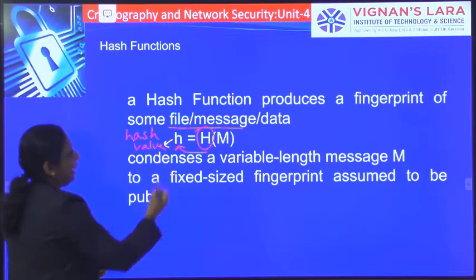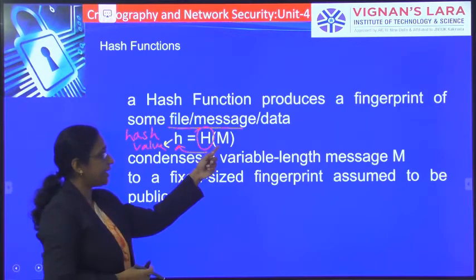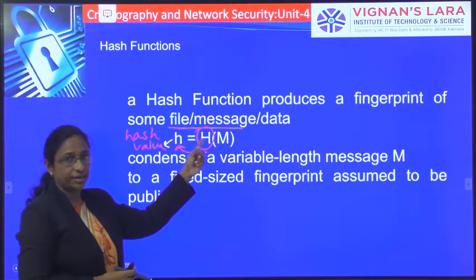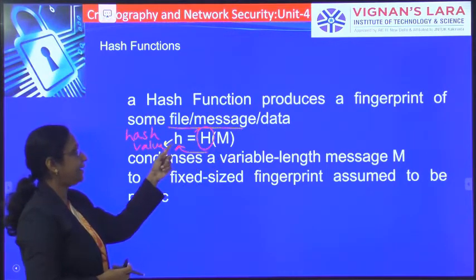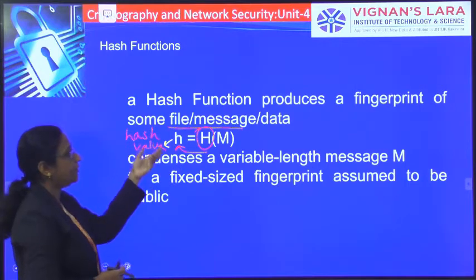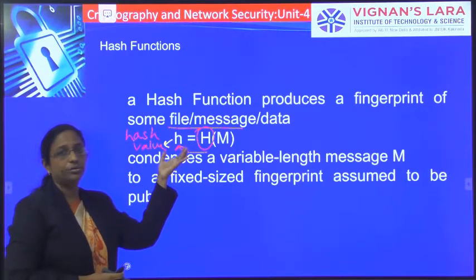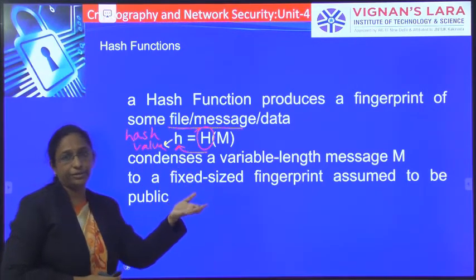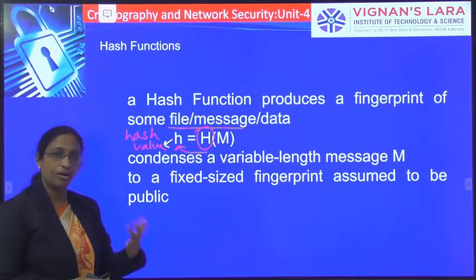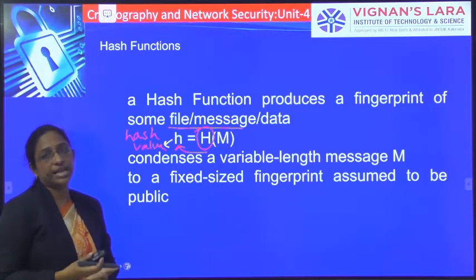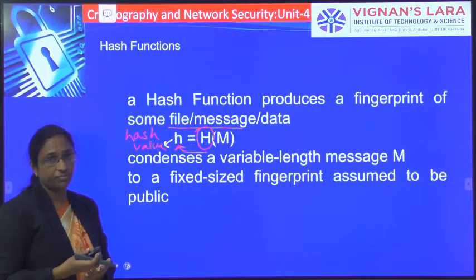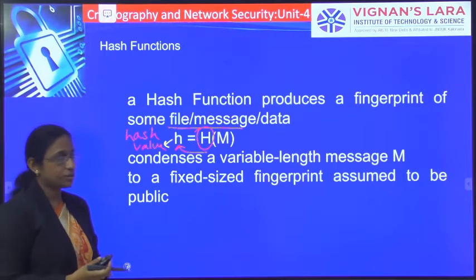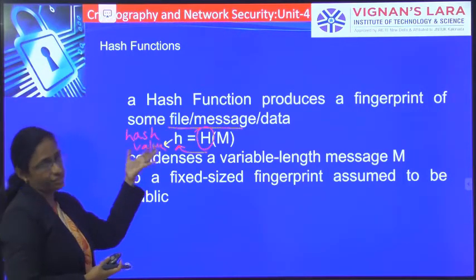Okay, so this is the hash value. On the message M, you will be applying some hash algorithm. On applying the hash algorithm on the message M, you will be getting a hash value. You can use this hash value to check the integrity of the message and also to know the originality of the message, or we can say to know whether the message you have received is from the original sender or not. That also you can know by using this hash function.